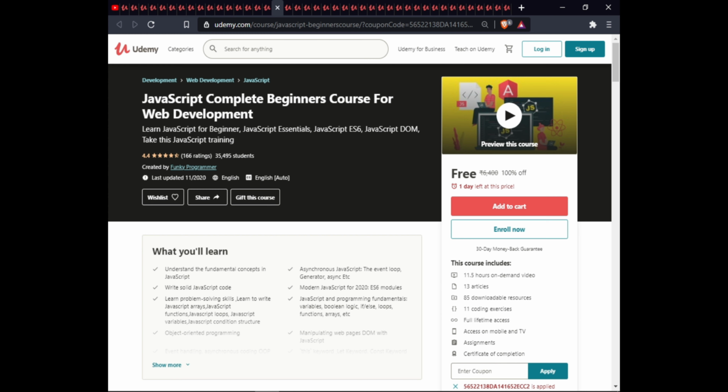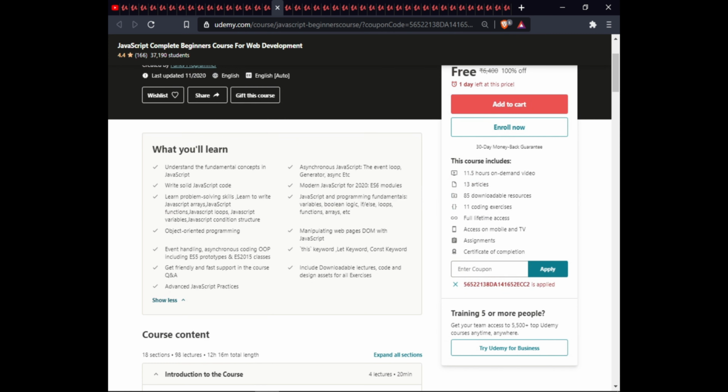The next course is JavaScript Complete Beginner Course for Web Development. In this course, you will understand fundamental concepts in JavaScript, asynchronous JavaScript, the event loop, generators, async and so on. Write solid JavaScript code, modern JavaScript for 2020, ES6 modules. Learn programming and problem solving skills, learn to write JavaScript arrays, functions, loops, variables, and conditional structures. JavaScript programming fundamentals: variables, Boolean logic, if-else, loops, functions, arrays, etc. Object-oriented programming, manipulating web pages, DOM with JavaScript, event handling,